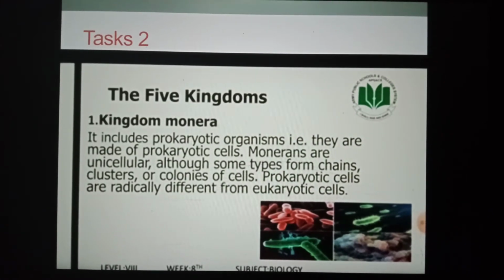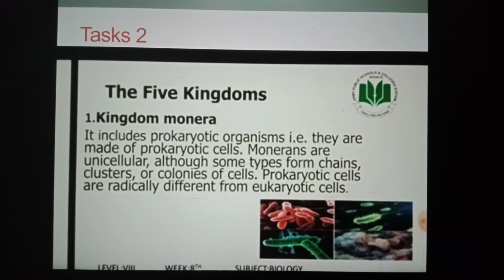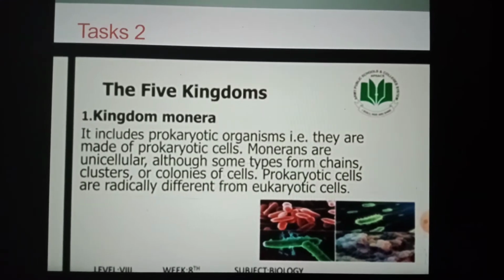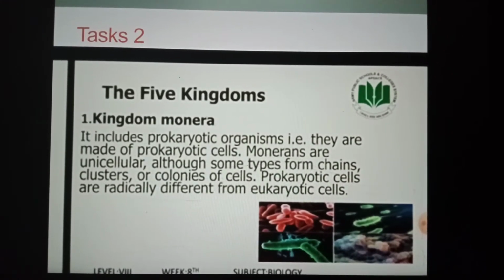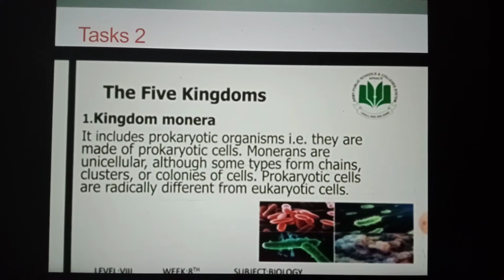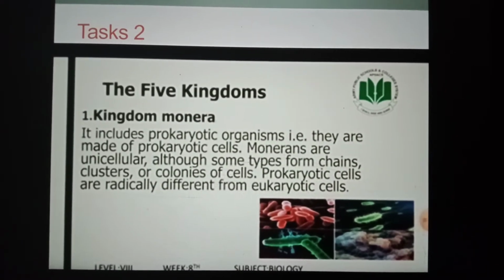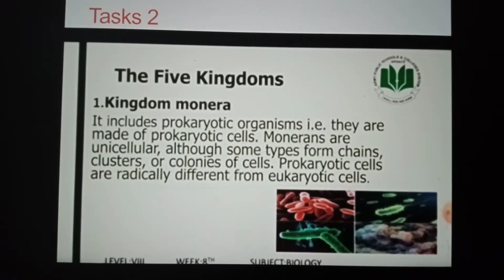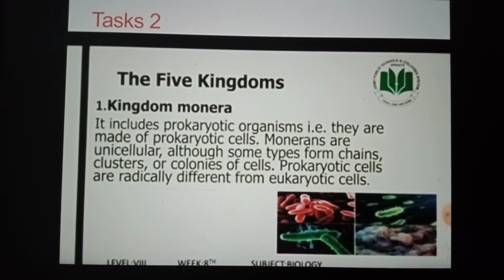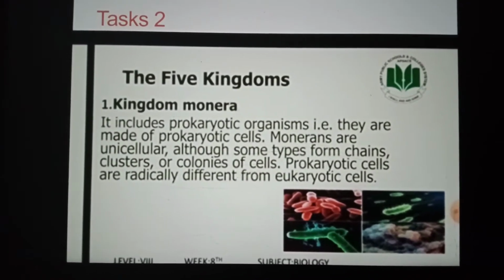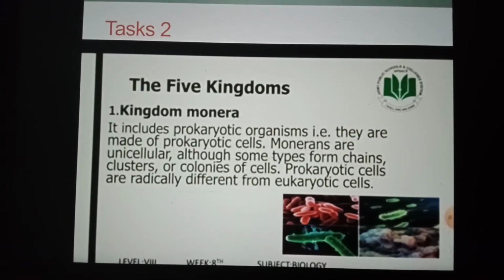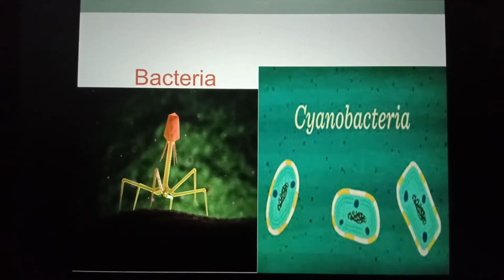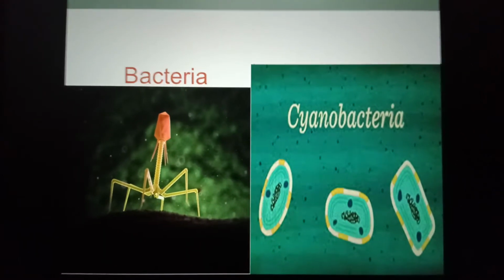The first one is Kingdom Monera. It includes prokaryotic organisms. They are made of prokaryotic cells. Monerans are unicellular, although some types form chains, clusters, or colonies of cells. Prokaryotic cells are radically different from eukaryotic cells. Most are heterotrophic, but some perform photosynthesis because they have chlorophyll in their cytoplasm. Within this kingdom, there are 2 different kinds of organisms: bacteria and cyanobacteria.